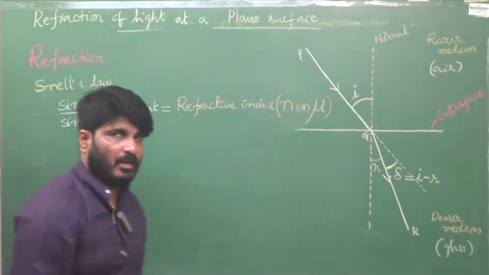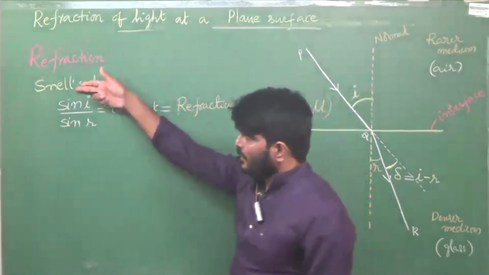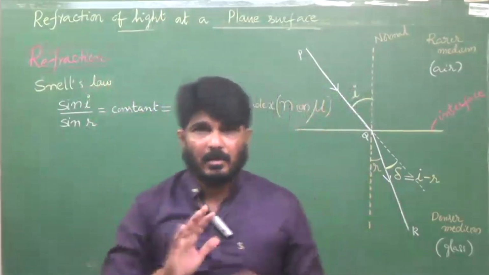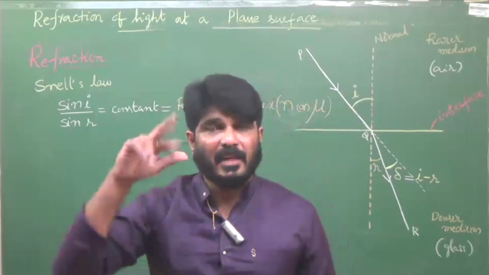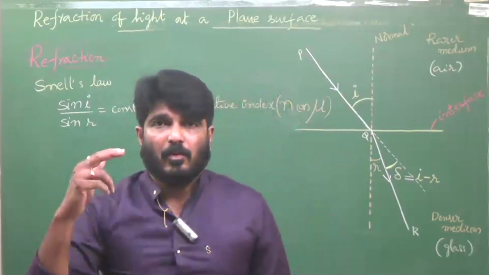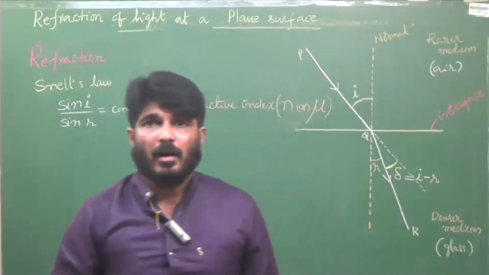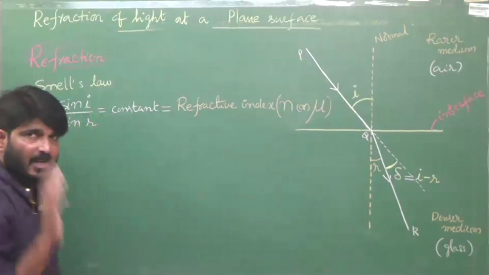Okay, I forgot one point. I said Snell's law directly: sin I by sin R is equal to constant, right? But don't worry, we are going to prove that in the next chapter, in wave optics, by applying Huygens principle. That is there in your syllabus.